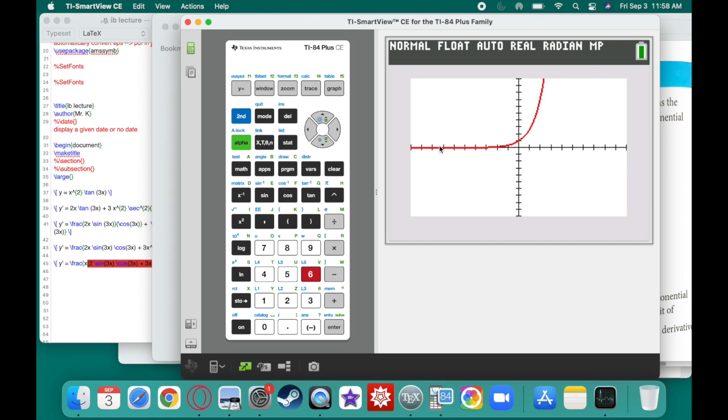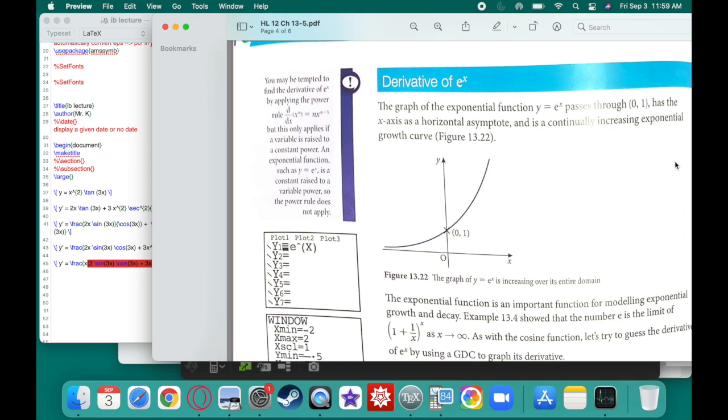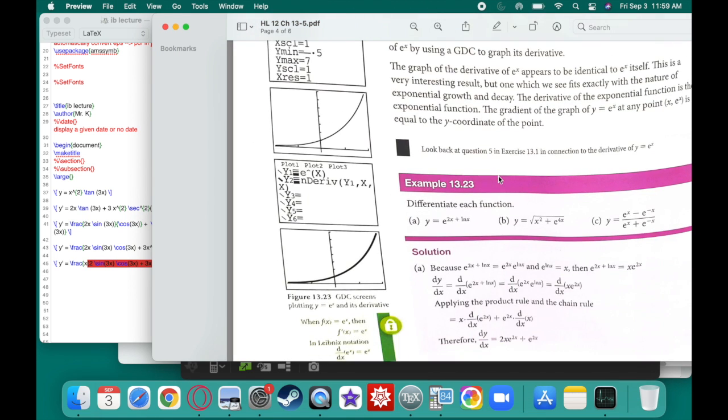Hey, that's interesting. The blue line came first, but then the red line goes directly over it. In fact, they are exactly the same. And that's actually a way to define e. The derivative of e to the x is actually e to the x. And that's something to point out. Okay?